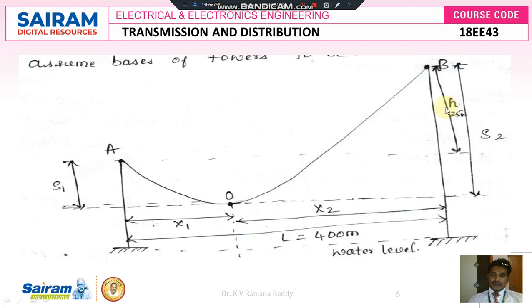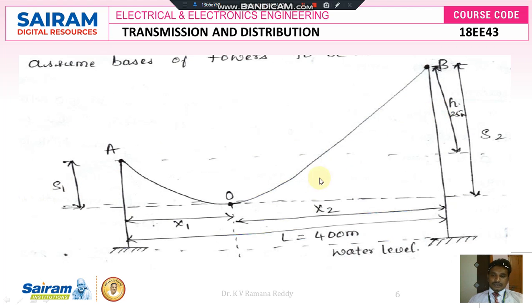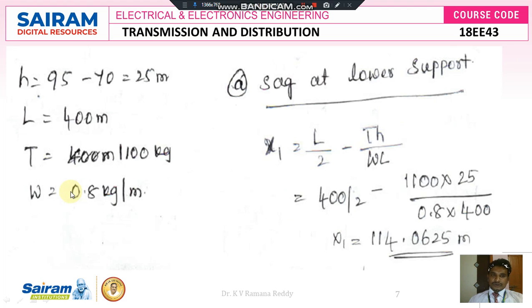To find the value of H here, I am going to take the difference S2 minus S1. The given data, S2 is 95 minus S1 is 70, 95 minus 70, here I got 25 meters. Therefore H is equal to 25 meters. The given data: the horizontal length between the two towers is 400 meters, the tension is 1100 kg, and the weight of the conductor is 0.8 kg per meter.